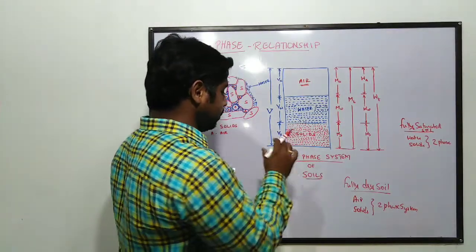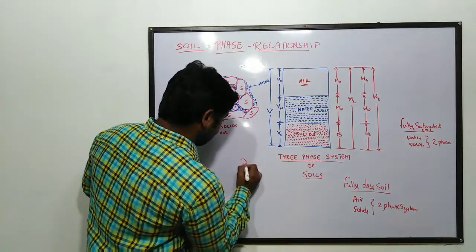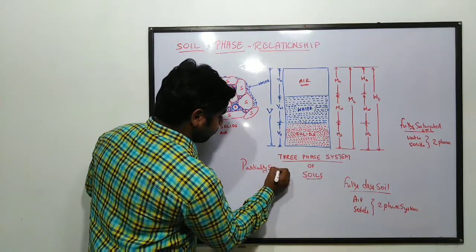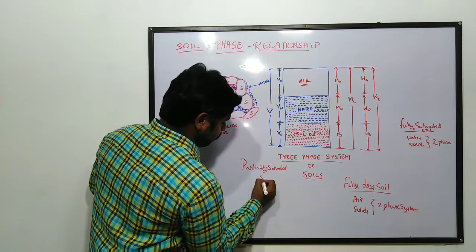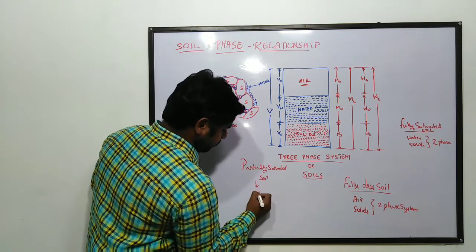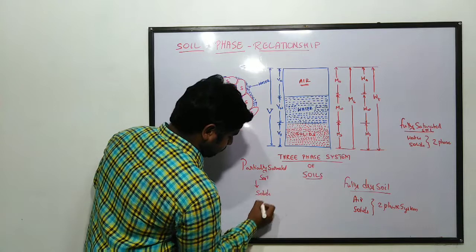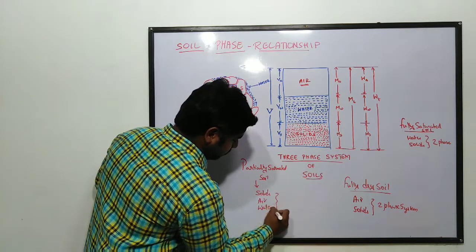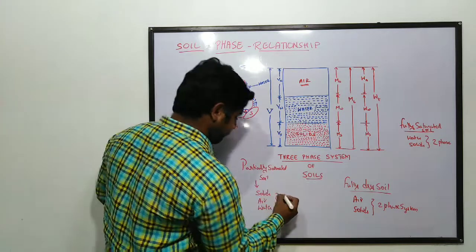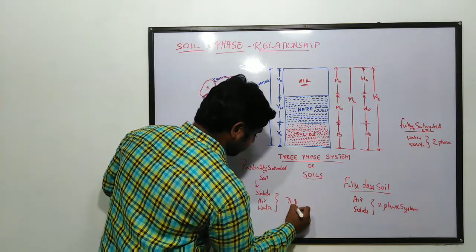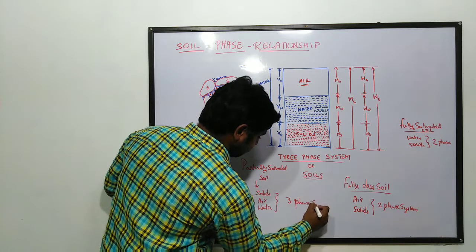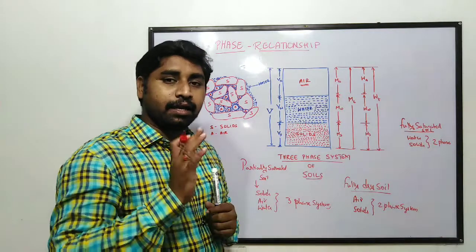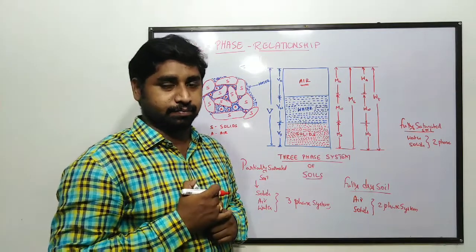Coming to the case of partially saturated soil, we can see solids, air, and similarly water. All these three are present in the case of partially saturated soil. That is why it is a three-phase system. Only partially saturated soil comes under the three-phase system.